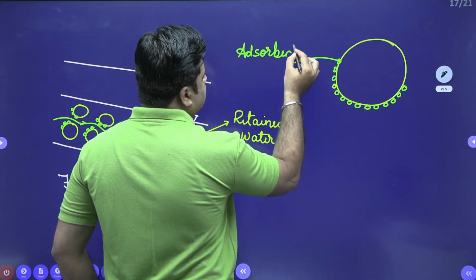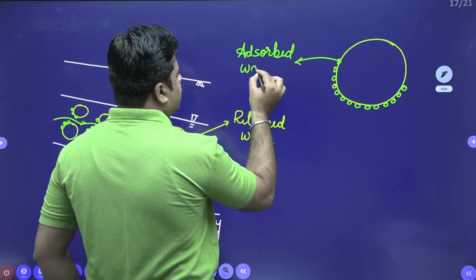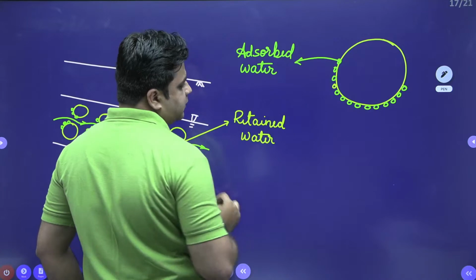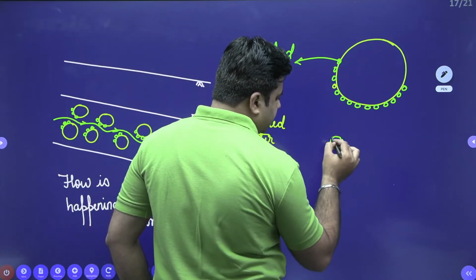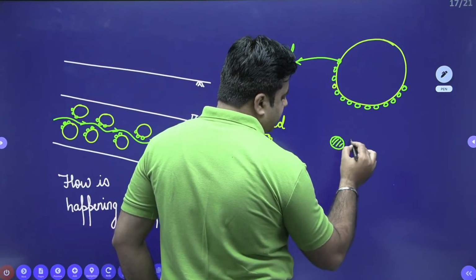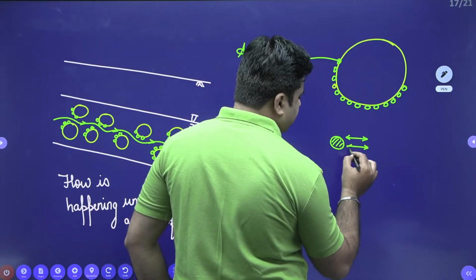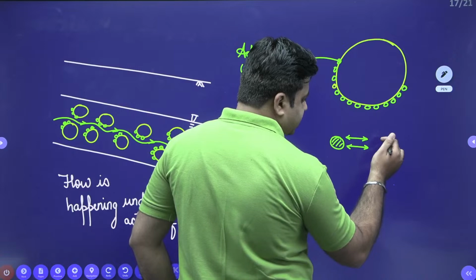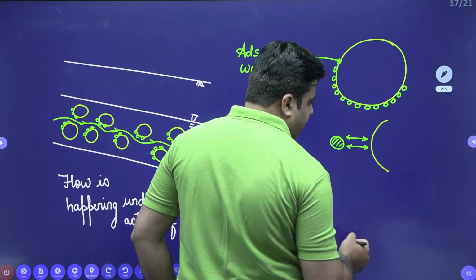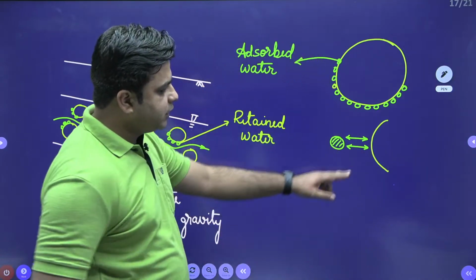And why is this water adsorbed? Due to the adhesion present between the water molecule and the surface of the soil medium.